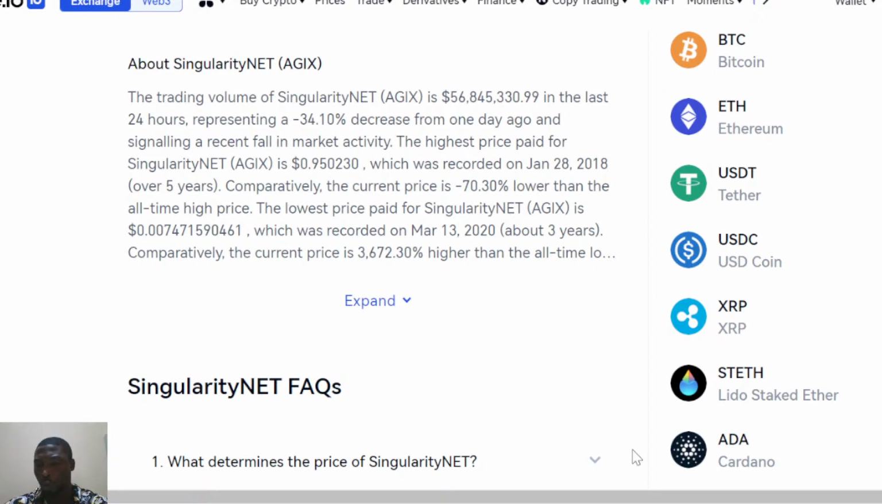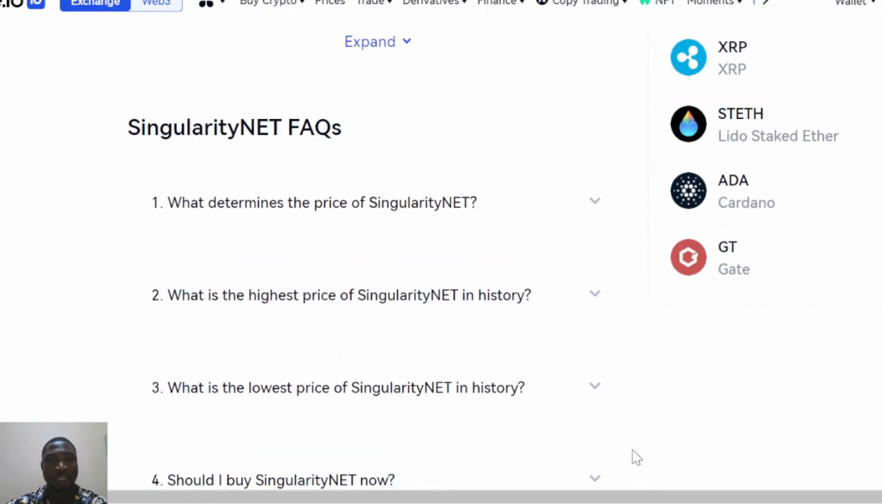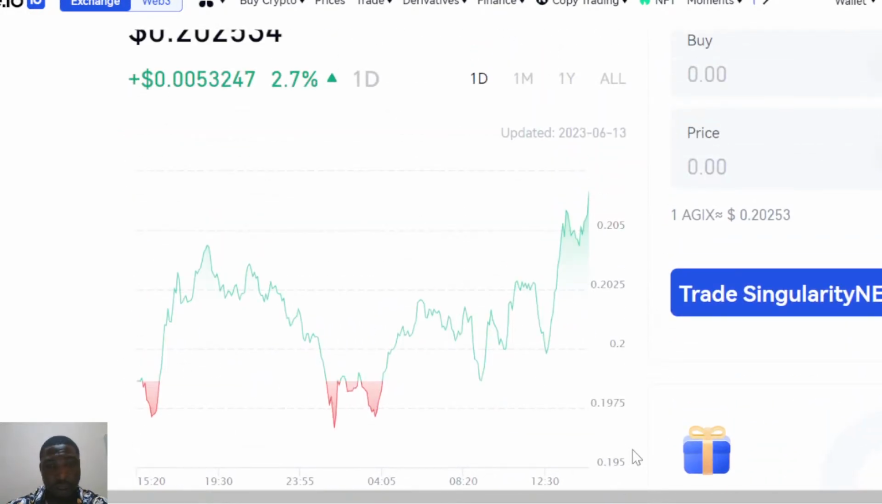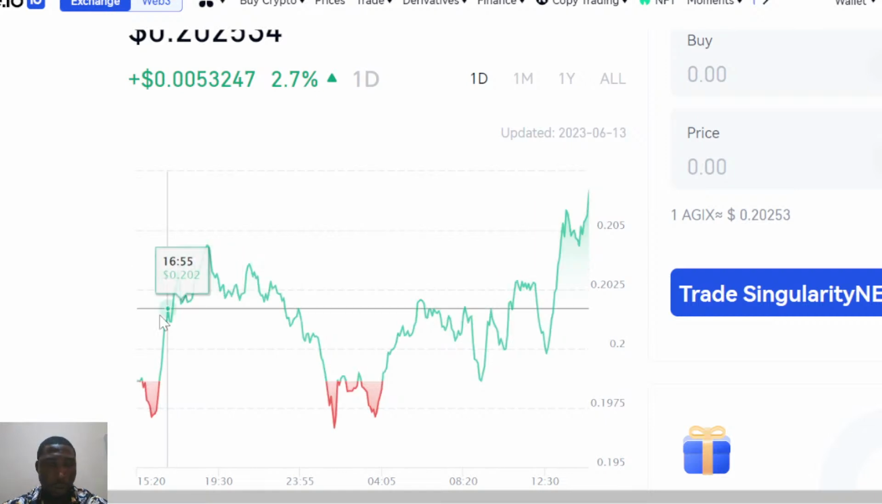So now, what else do we need to understand? Let's check some questions that have to do with this topic. You can see it right here. This is a sign of bullishness. Actually, you can see where it was ranging from. Can you guys see my screen? Yes, you can see where it was ranging from.